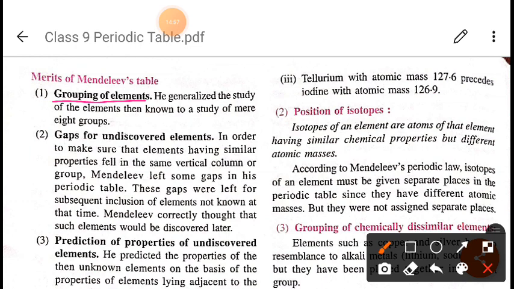Now next, he left some gaps for undiscovered elements. He was leaving some gaps in his periodic table. When he was placing the elements according to their atomic mass and similar chemical and physical properties, where the properties were not matching, he left a gap. After some few years, elements with the properties that Mendeleev had predicted were discovered. So we will see what he wants to say.